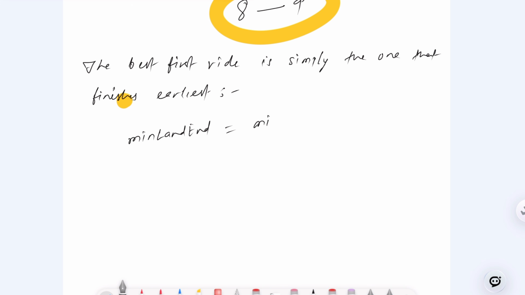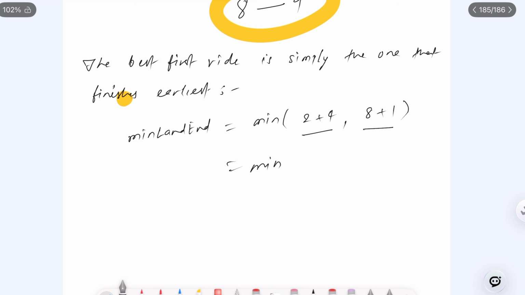Correct? It means if I say min land end, it is the minimum between 2 plus 4, which we have checked, and 8 plus 1. Both finish at this point, right? The first finishes here and the second finishes here. So we'll say the min is 6 and this becomes 9. What is the min here? The 6. So this is the value where the first ride finishes earliest, right? Correct.